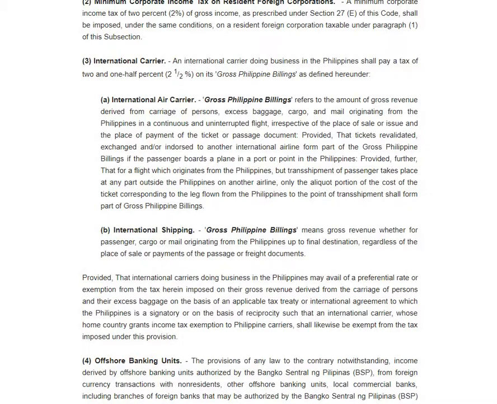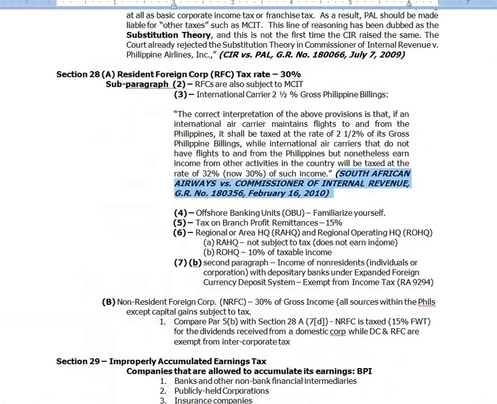So we go back to South African Airways. South African Airways said, we don't have any flights here. There's no carriage of passengers, no baggage, etc. So we are not liable for 2.5% gross Philippine billings, according to subparagraph 3.